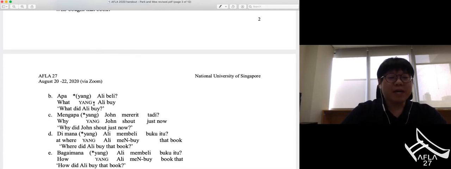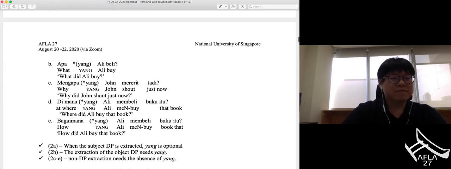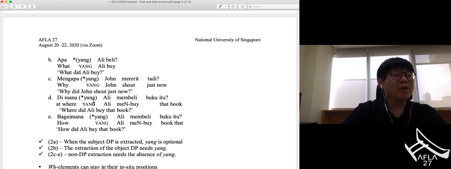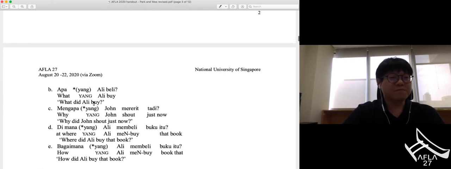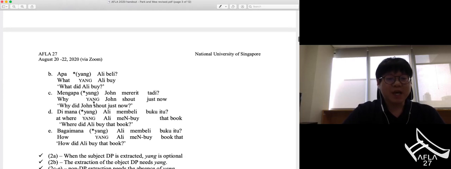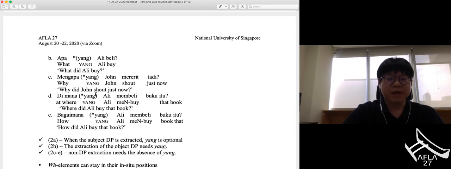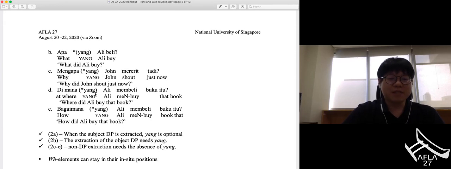So, apa yang Ali beli is grammatical. However, apa Ali beli is ungrammatical. On the other hand, when non-DP WH elements are extracted, yang cannot be present. So in 5C, mengapa yang John married tadi is ungrammatical, but when yang is omitted, the sentence turns out to be grammatical. This is also true in D and E.